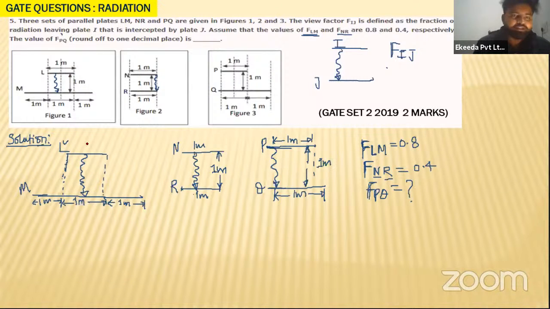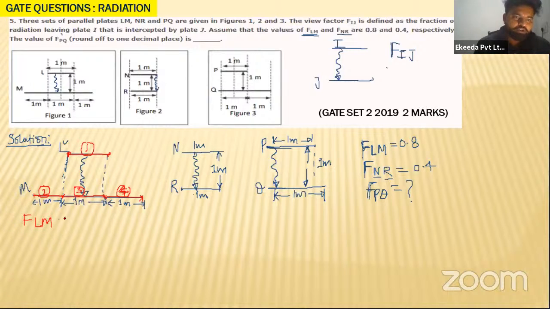So let us see. Let us assume this surface to be 1. Assume this surface to be 2, this to be 3, and this to be 4. What I'm assuming is that I'm representing that particular plate by 1, this particular plate by 2, this particular plate by 3, and this particular plate by 4. Okay, no issue. Now, if you will see that particular FLM,